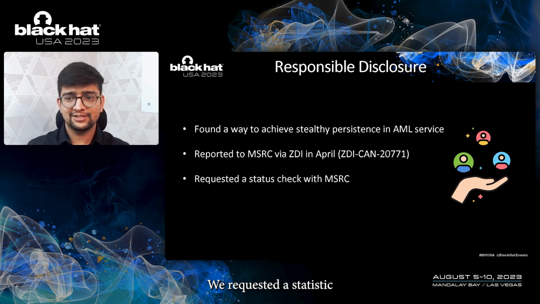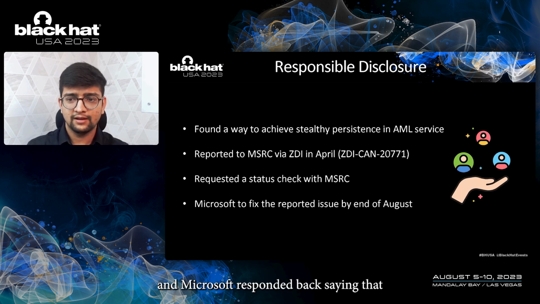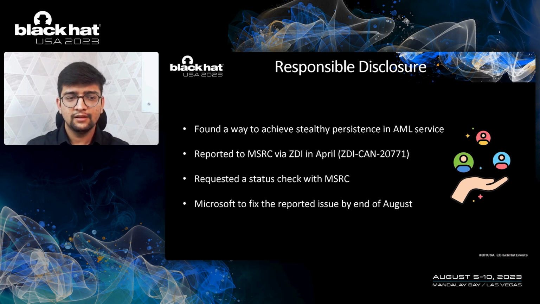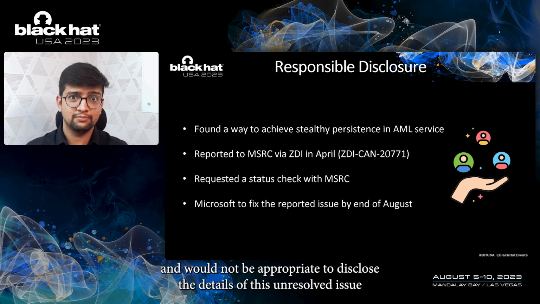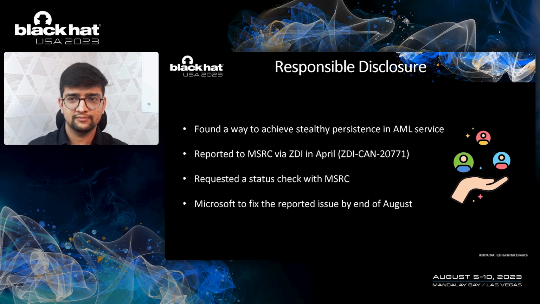We requested a status check with MSRC as we found that the issue could still be reproduced, and Microsoft responded saying that they will be fixing the issue by the end of August. As a responsible researcher, I believe it is not appropriate to disclose the details of this unresolved issue at the conference, as it could put users at potential risk.